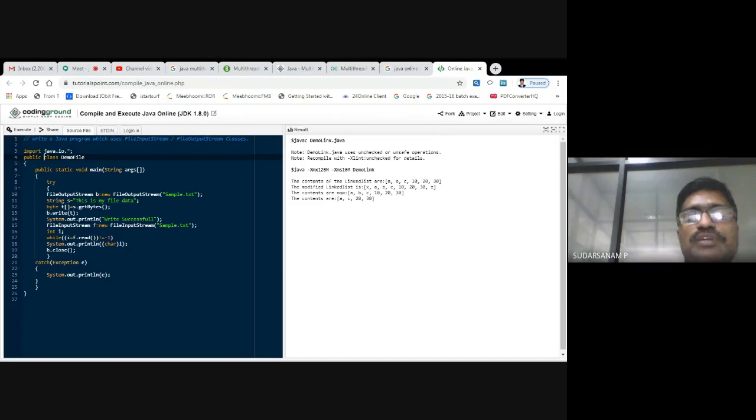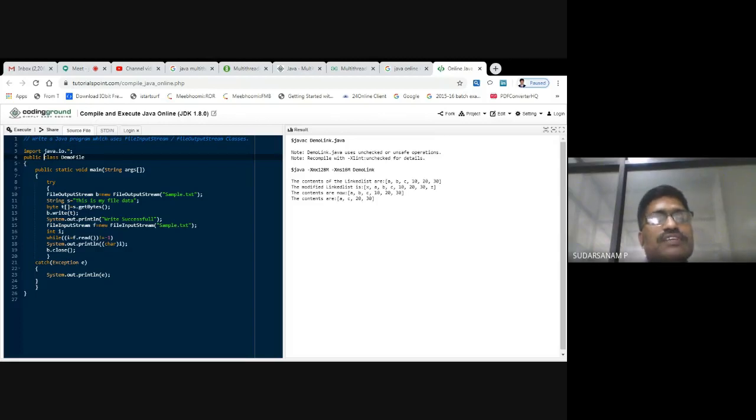This is the sample.txt we are opening. Now String s is equal to "this is my file data". So byte array t is equal to s.getBytes, because the entire string you cannot copy directly to the file.